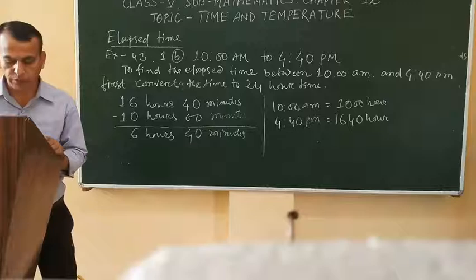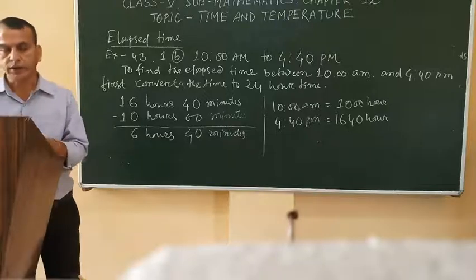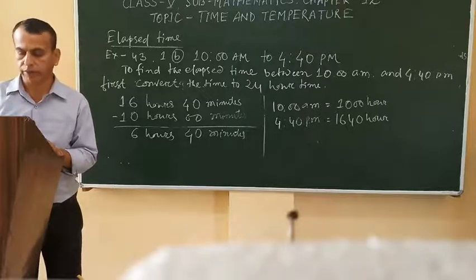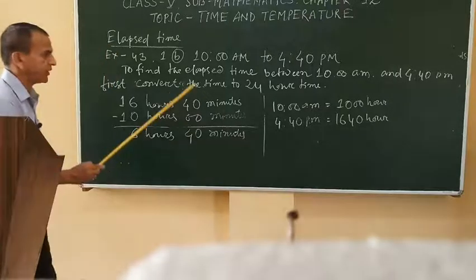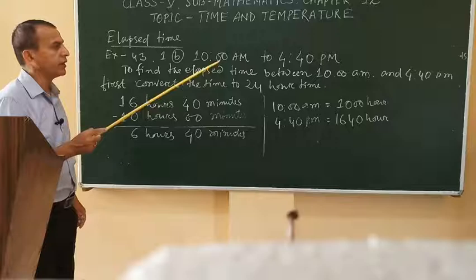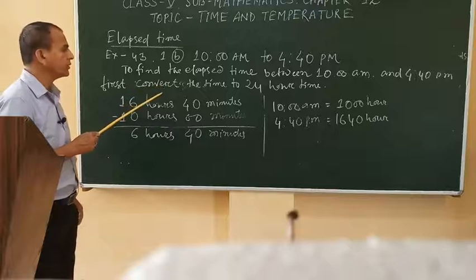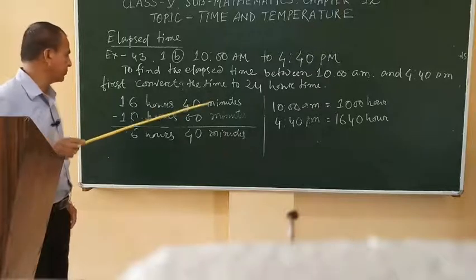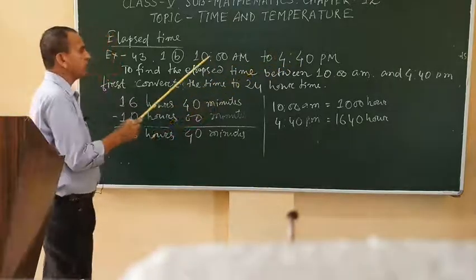Here is one example from exercise 43, question number 1b: 10 a.m. to 4:40 p.m. We have to find out the elapsed time between 10 a.m. and 4:40 p.m. First, we need to convert the time to the 24-hour system.